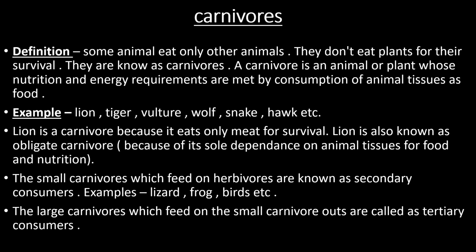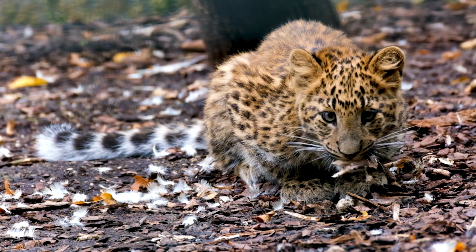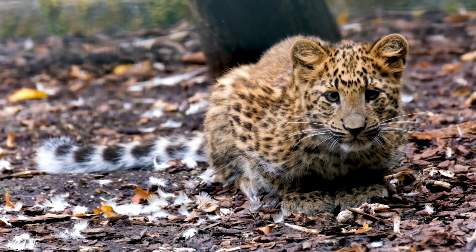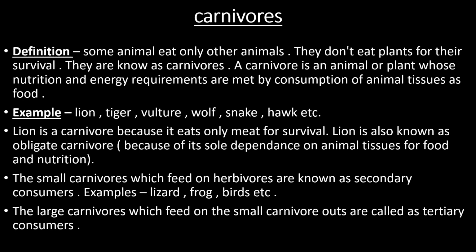Next is carnivores. Some animals eat only other animals. They don't eat plants for their survival. They are known as carnivores. A carnivore is an animal or plant whose nutrition and energy requirements are met by consumption of animal tissues as food. It means they take meat of other animals as food. So this type of animals are called as carnivores.